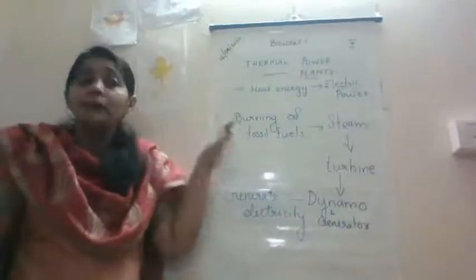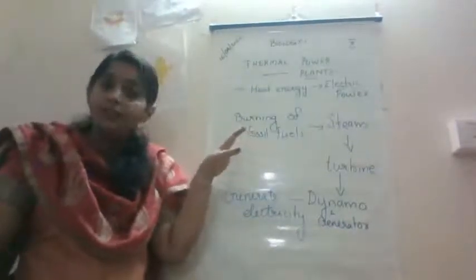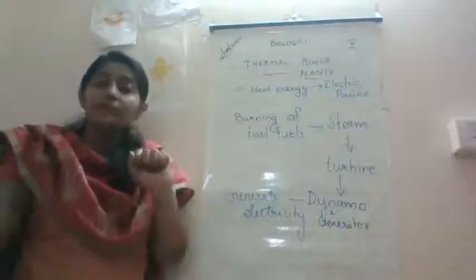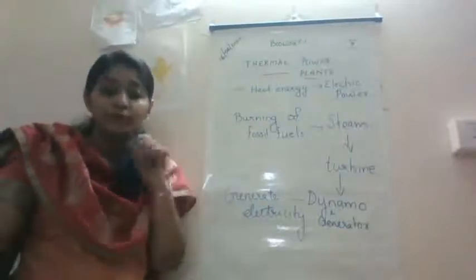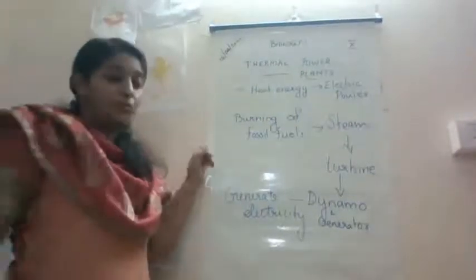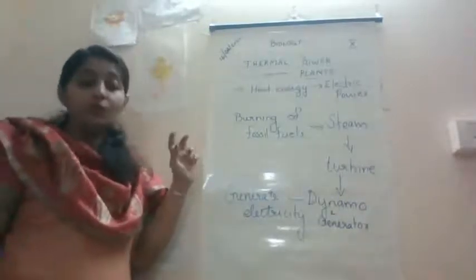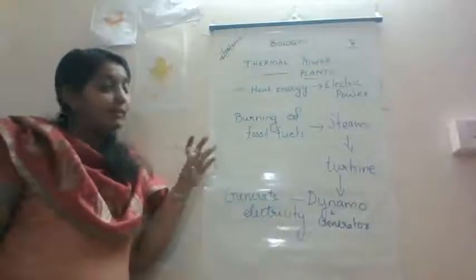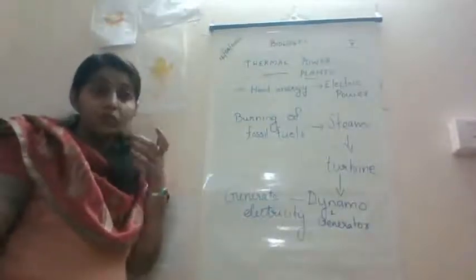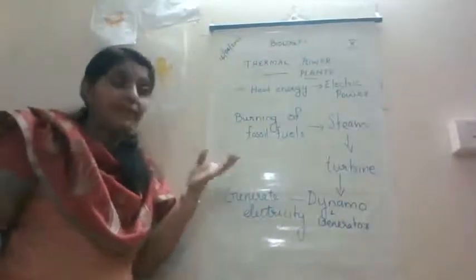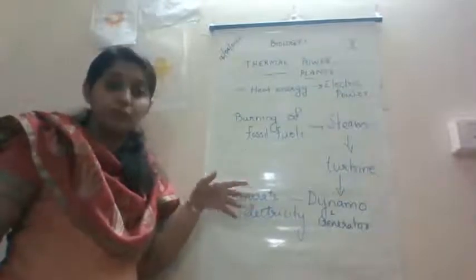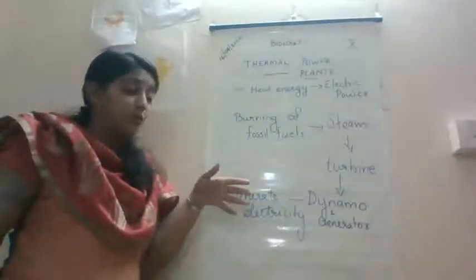Usually the thermal power plants are set up near the coal or oil fields. This is to minimize the cost of production and transportation. It would be very expensive to transport the fuel, and the cost of production would be high.